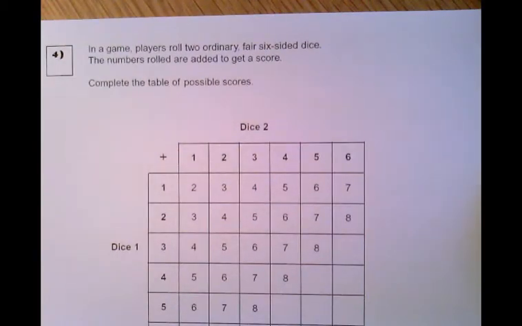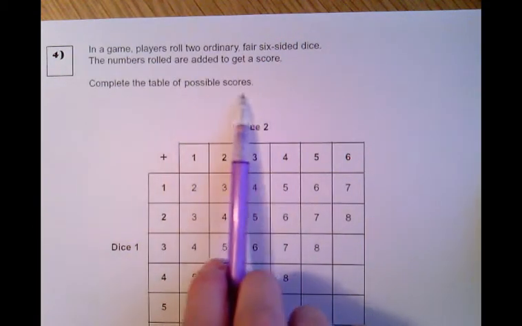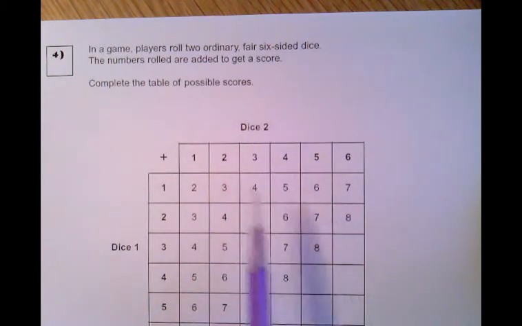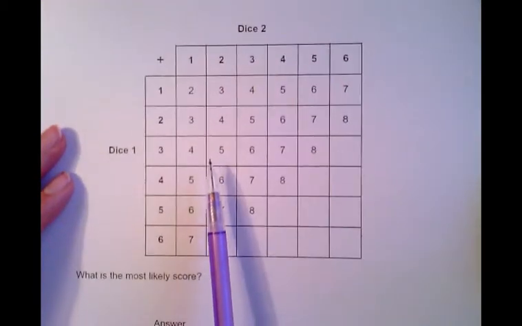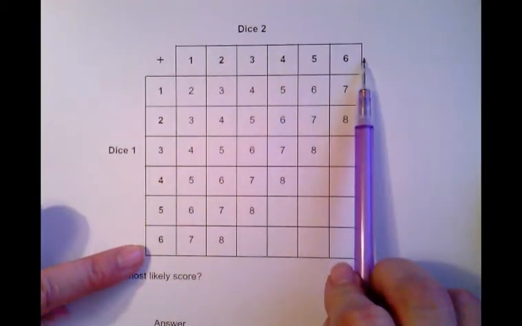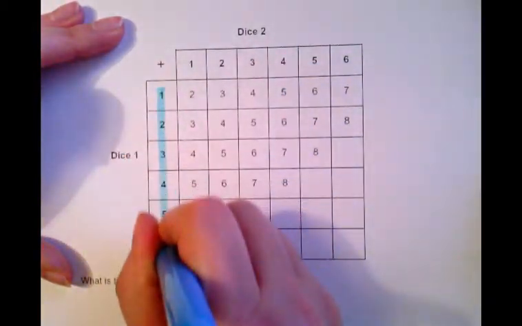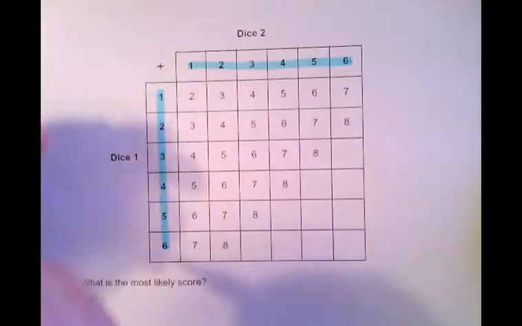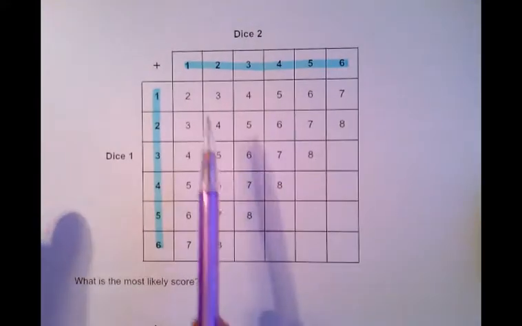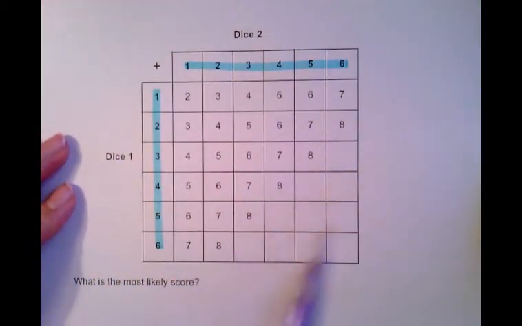Question 4 then. In a game, players roll 2 ordinary fair 6-sided dice, and the numbers rolled are added to get the score. Complete the table of possible scores. They've given you a bit of the table here, going from 1 to 6 down the side for one dice, and 1 to 6 across the top for the other dice. And then they've been added together, so the 1 and the 1 to get the 2, the 1 and the 2 to get the 3, and they want you just to fill this bit in.